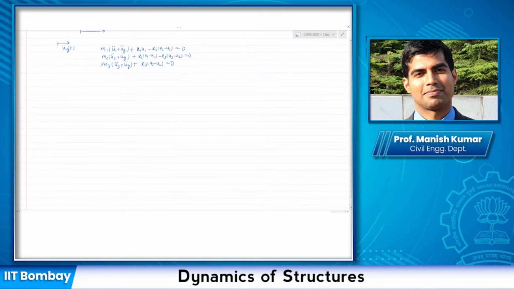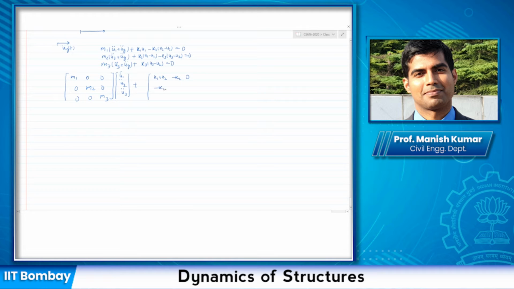I can also write it in matrix form: M1, 0, 0, 0, M2, 0, 0, 0, M3, times the accelerations of U1, U2, U3. By now you should be very proficient at least with setting up this equation of motion. The building should be very easy for you, especially the shear type building.